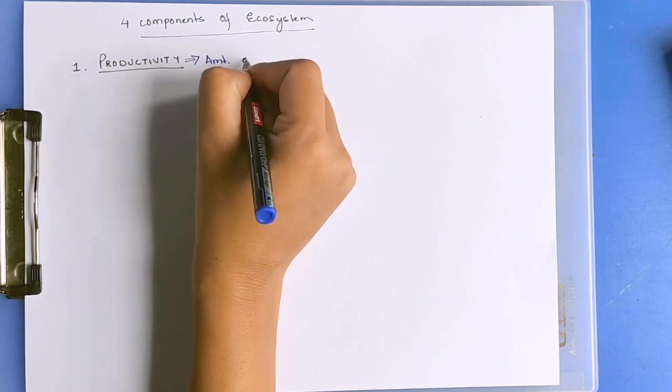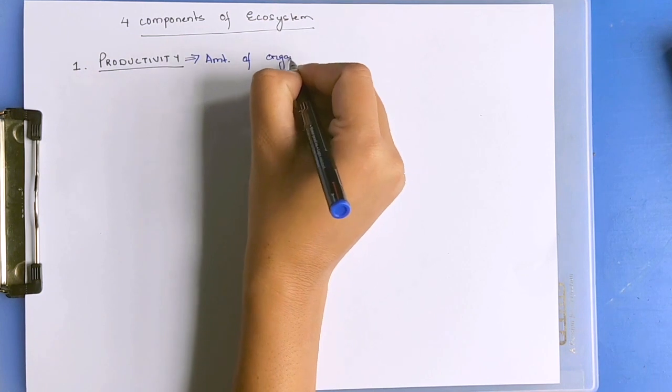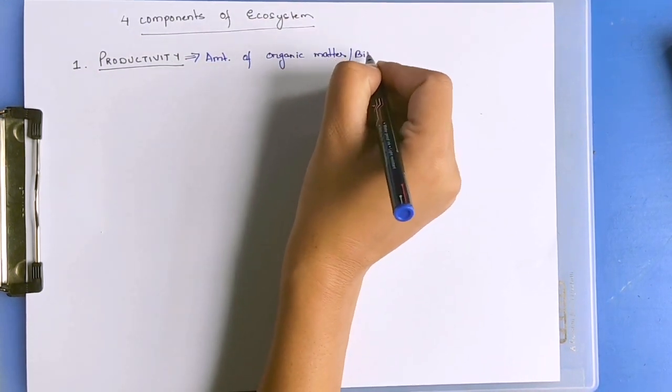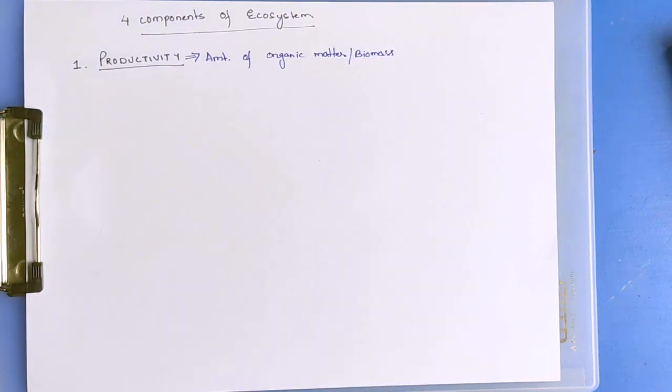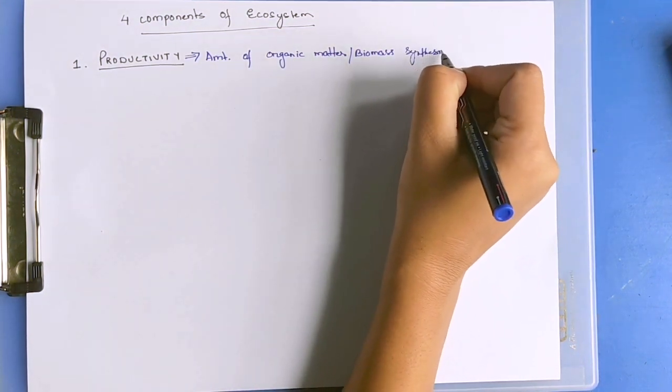It is the amount of organic matter, also known as biomass, which is synthesized by a trophic level.